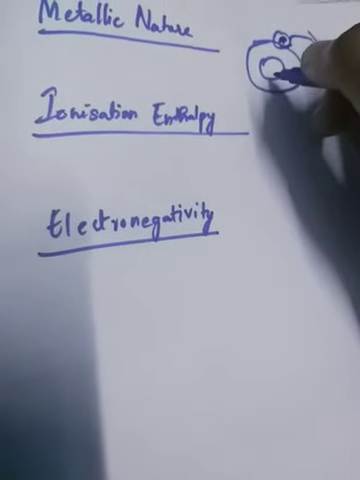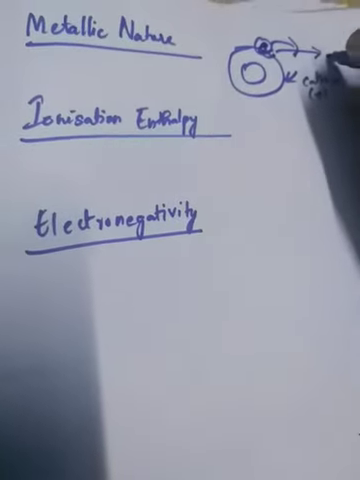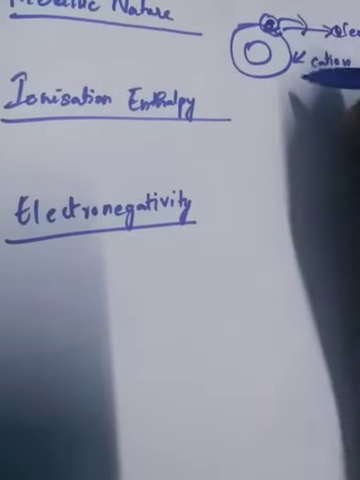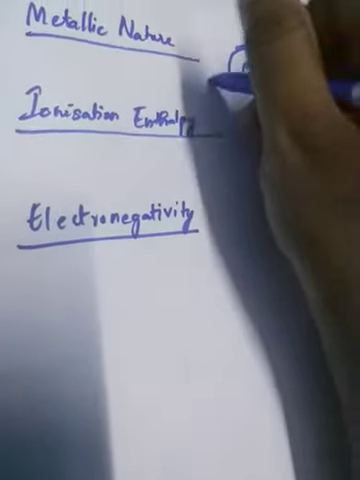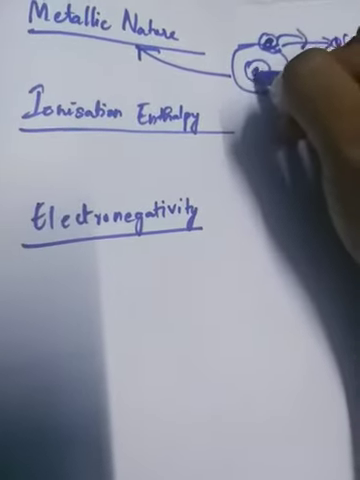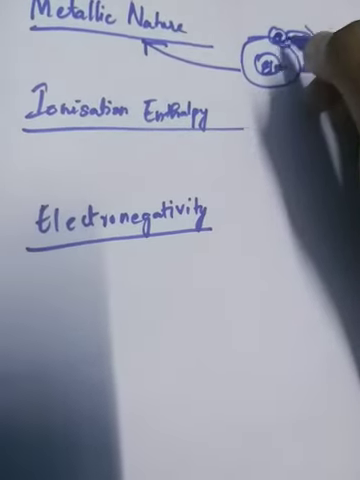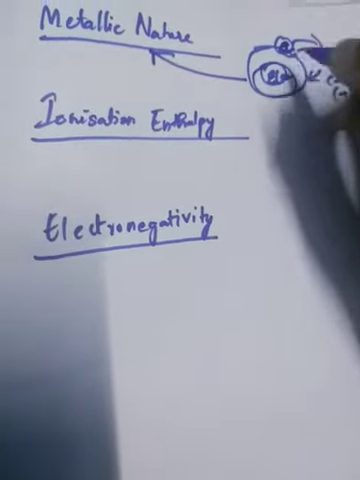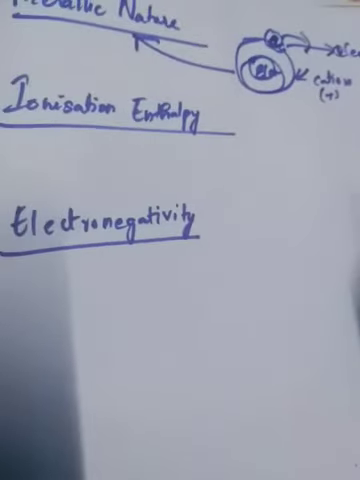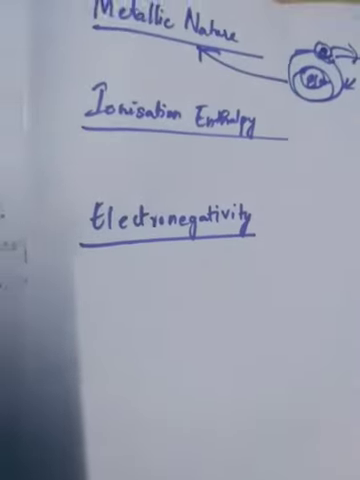if a metal element or something is giving its electron to some other metal or some other element in order to stay a cation, that is called metallic nature. That's how you will describe the metallic nature of any element. So this is the orbital, electrons revolving around the orbital, and this is how you describe the metallic nature of an element. So this is one property, and the second property is ionization enthalpy.